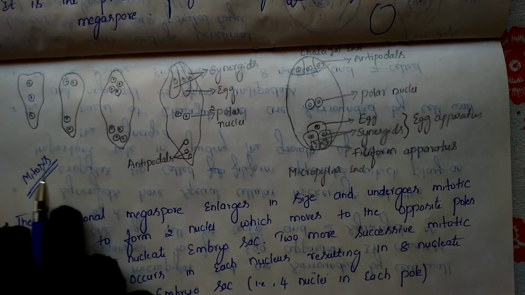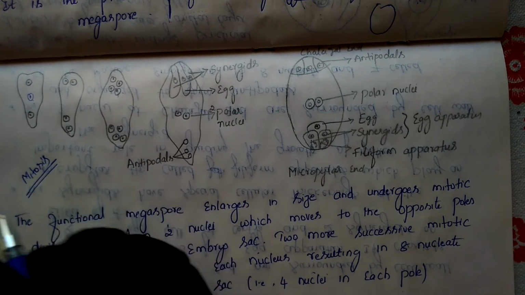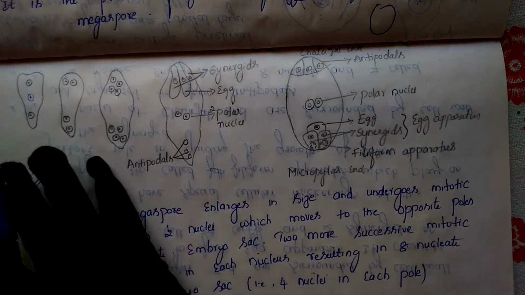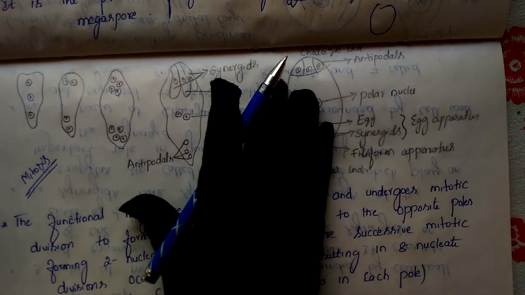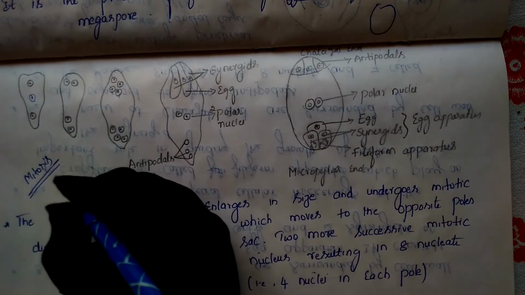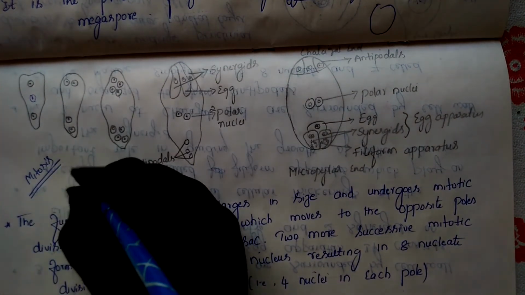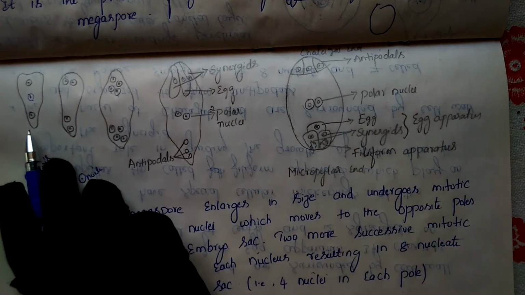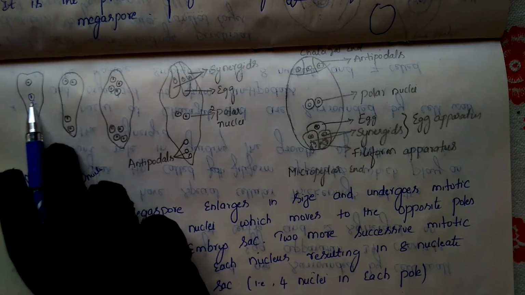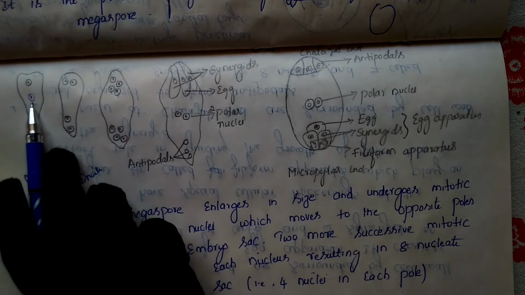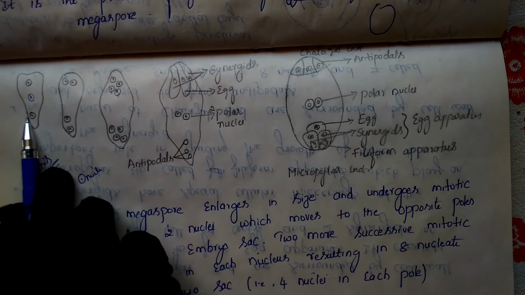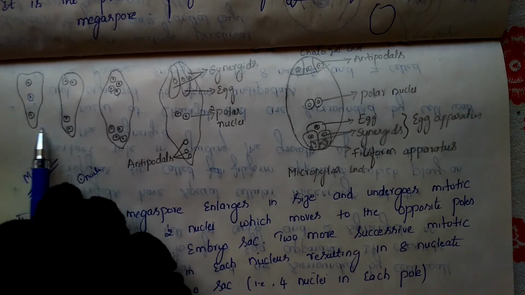Mitosis cell division means, remember here, if the parents are in a diploid condition, the children will also be diploid. If the parents are haploid, the children will also be haploid. The nucleus present here is haploid, because this is a haploid megaspore. Now it undergoes division to produce two nuclei. So how many nuclei did we get here? Two nuclei.